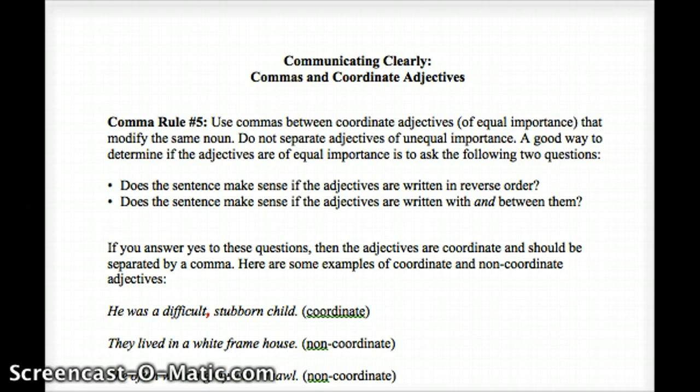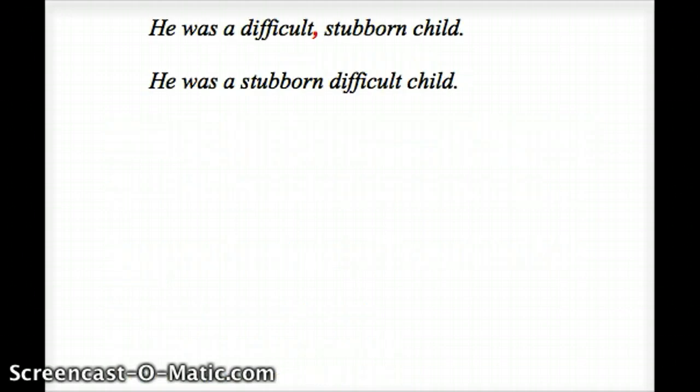There are some examples below on your handout of coordinate and non-coordinate adjectives, and we'll take a look at a few of those now. When we read that first example, "He was a difficult, stubborn child," you will see that the two adjectives describing the child are difficult and stubborn. Now in the example there is a comma there. Why is that? Why are the adjectives coordinate? Well, if you can reverse them as is shown in the second sentence, "He was a stubborn, difficult child," and it still makes sense, then you will put a comma in.